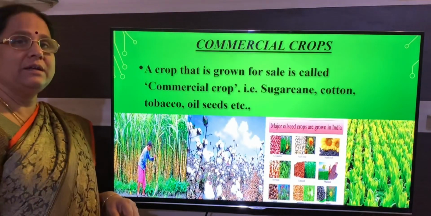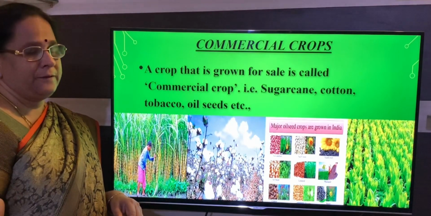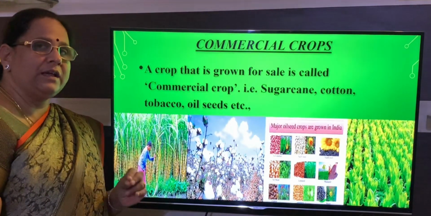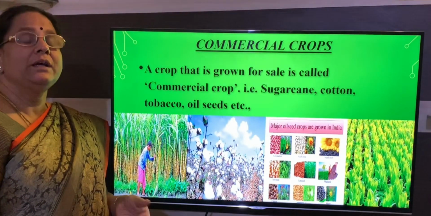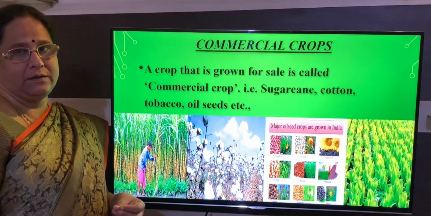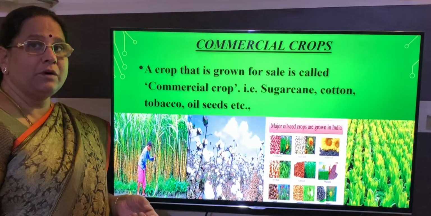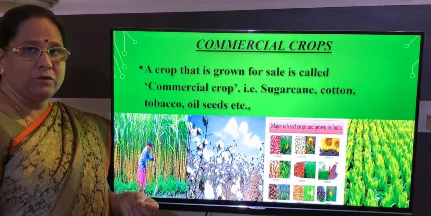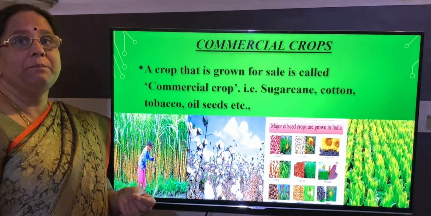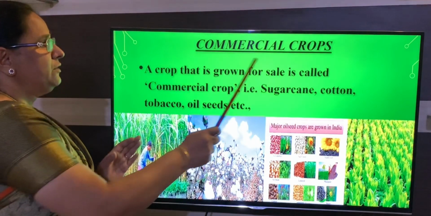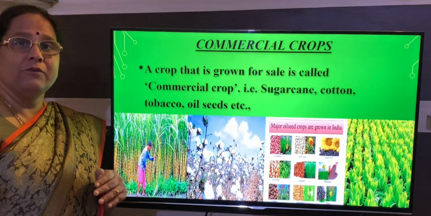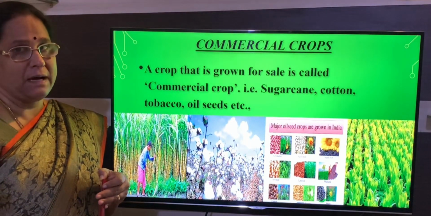The next we will learn about commercial crops. A commercial crop is a crop which is mainly grown for sale, that is for market purposes only. Previously we learned about food crops, which are used for food for the people. But commercial crops are mainly grown for the purpose of sale in the market.